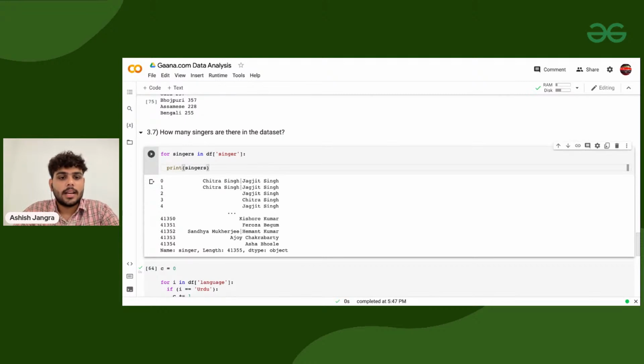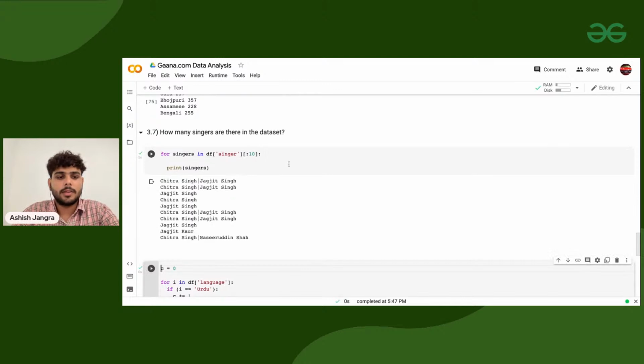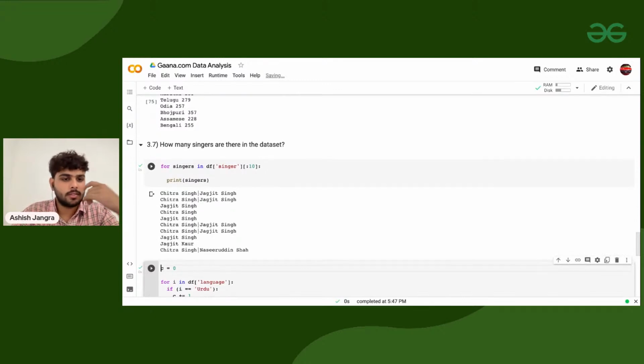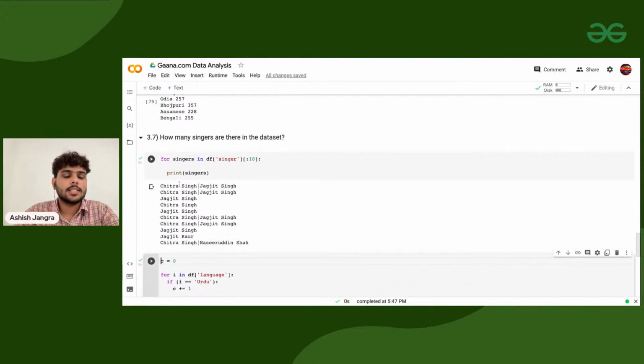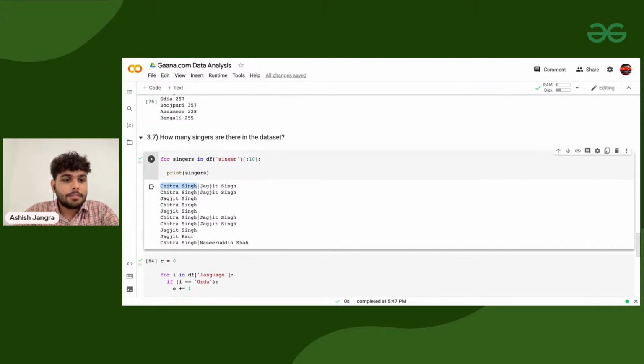Here I'm doing it again for the first couple of singers only, because I don't want to print all the singers, where we are having almost 45,000 of them. If there is one singer, we have the name of it. If there are multiple singers, they are separated with this pipe operator, or this vertical line.